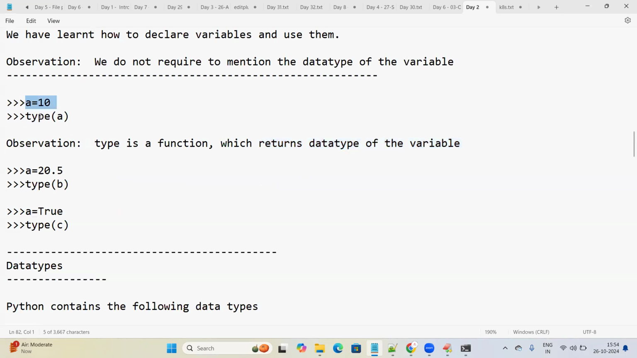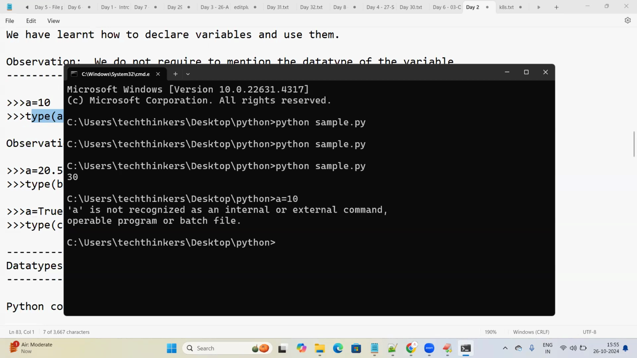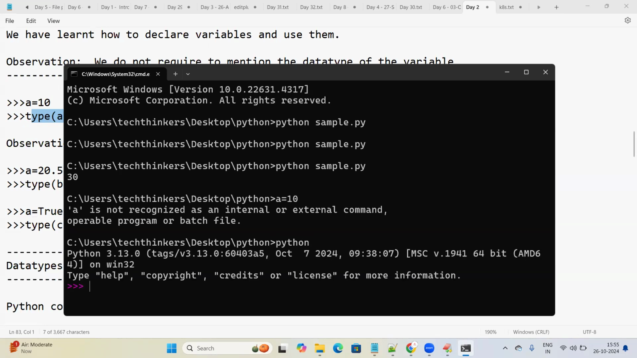See here, a small example: a is equal to 10. What is the data type of this a? It will print integer. We have seen some examples, right? Let me show you. I'm giving the variable as 10, a is equal to 10. And if you want to see the data type of this variable, anyhow, we are not declaring data types in Python.